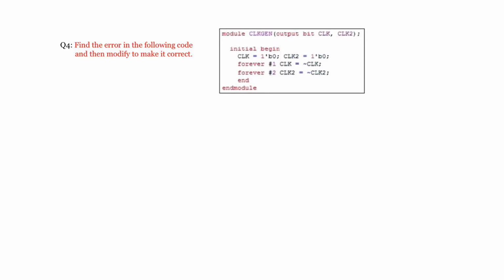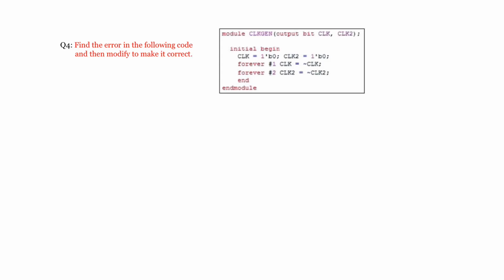Find the error in the following code. Modify it to make it correct. Look at the code properly. If you are looking at it, it is a simple module where you have used one initial block.